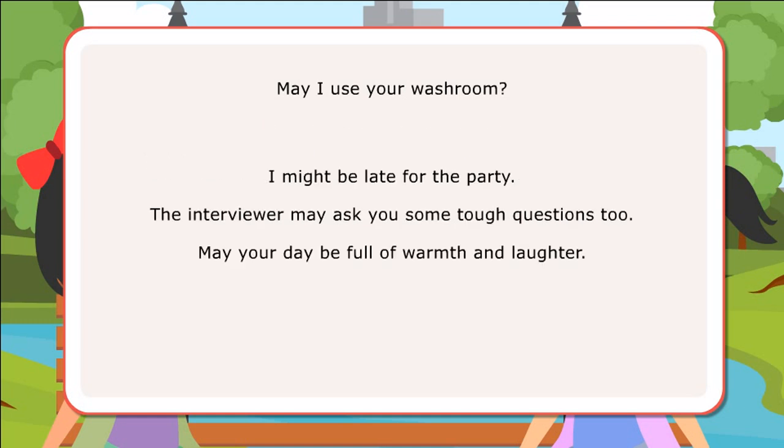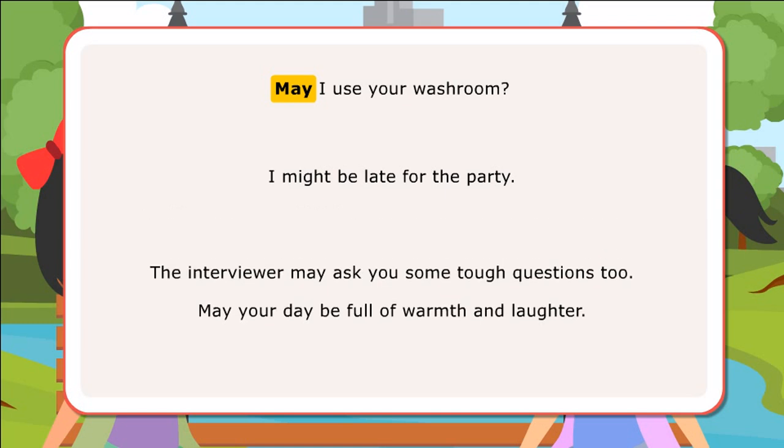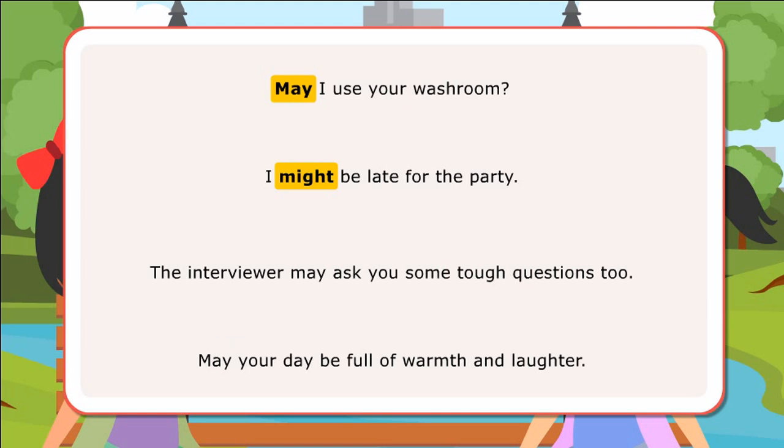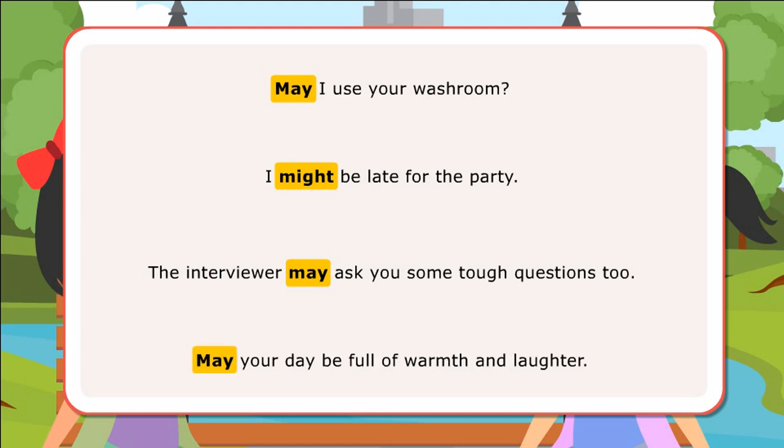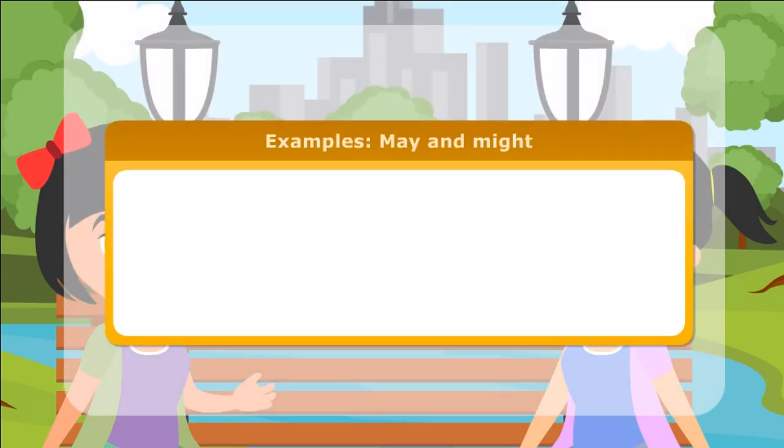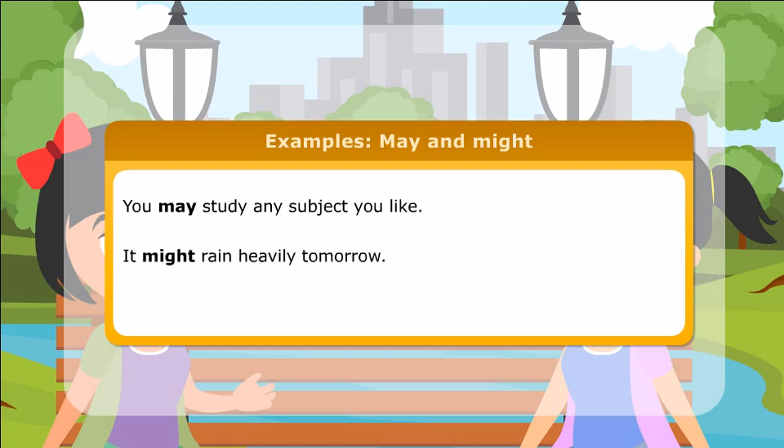In the first sentence, may has been used to ask for permission. In the next sentence, might has been used for a weak possibility. In the third sentence, may has been used for a possibility. In the last sentence, may has been used for expressing a wish. Here are few more examples of use of may and might. You may study any subject you like. It might rain heavily tomorrow. May you always live happily.